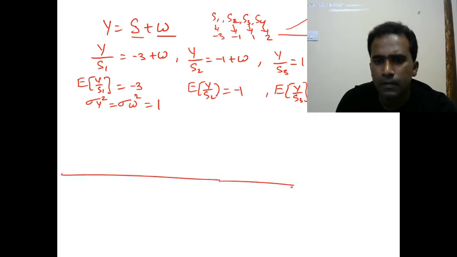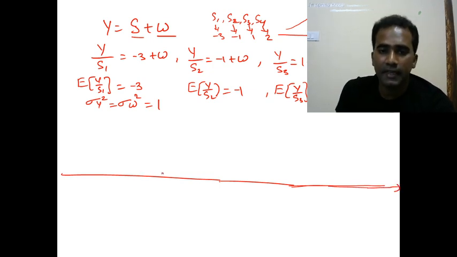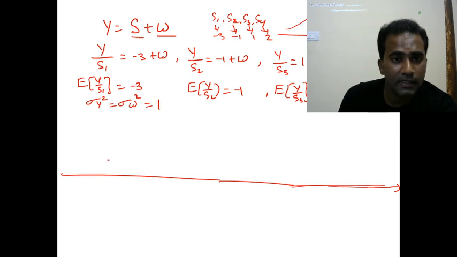Now you can plot the PDF. If you have listened to my class on MAP criteria, ML criteria, and probability of error derivation, you will understand much better and would have solved it very easily. Anyway, let me discuss this here. What is the PDF of the received signal y given S1? It is also Gaussian, because W is Gaussian, y also will be Gaussian given S1.